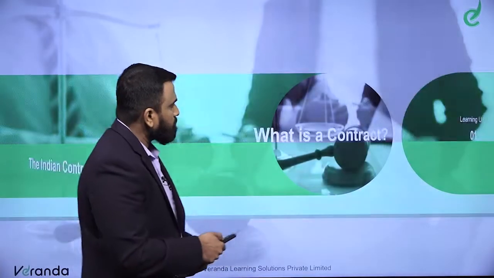Right. Now, you and I purchase something, you and I enter into a transaction. Now, there is an agreement between you and me. Now, can I say that agreement is a contract? Maybe, but if every agreement can become a contract, then anything can become a contract. Now, sir, agreement is different, contract is different. Let me look into the slides here.